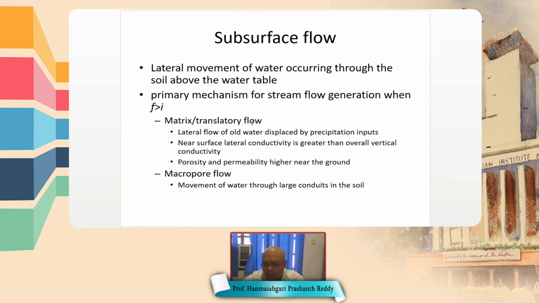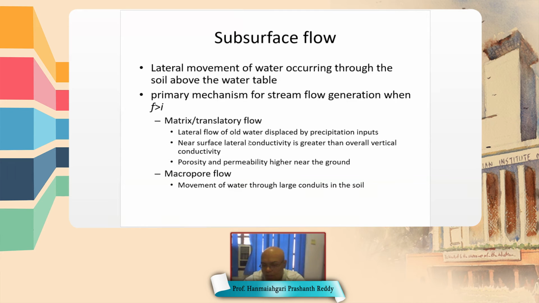When translatory flow takes place, there is already antecedent moisture in the soil. When precipitation occurs, the downward infiltration displaces the earlier soil moisture, which moves in the lateral direction and joins a stream.